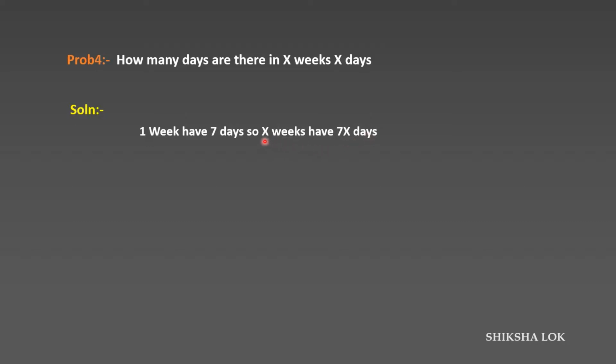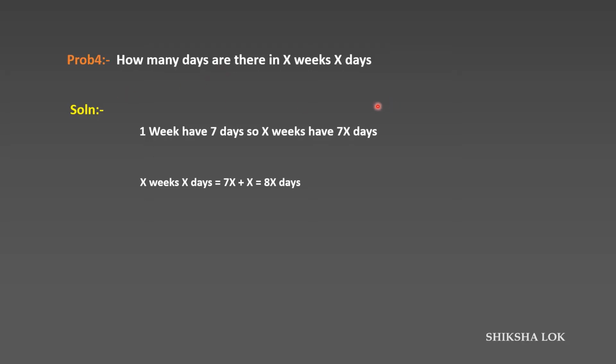For 1 week, substituting x equal to 1, it becomes 7. For 2 weeks, substituting x equal to 2, it becomes 14. So for x weeks it's 7x days, and we have x extra days. So x weeks x days equals 7x days plus x days, that's 8x days. So there are a total of 8x days in x weeks and x days.